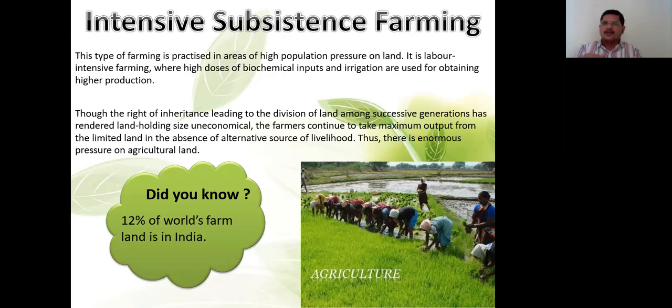So what happens? The farmer has to continue to take maximum output from the limited land in the absence of an alternative source of livelihood. So he doesn't want to go for any other occupation. He has to continue in agriculture. So he is having less land, but he needs more production. So for that he is using a lot of biochemical products. Thus there is enormous pressure on the agricultural land. So they are putting a lot of pressure on the land to give more output.